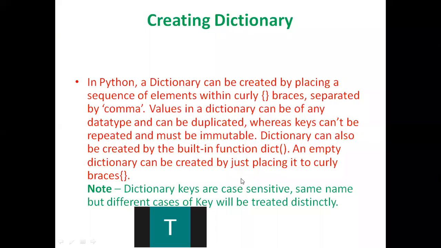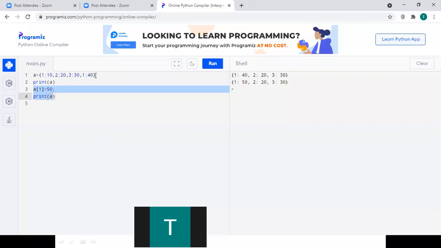Next one. A dictionary can also be created by the built-in function dict. As we have seen earlier, if we want to create a set, we use the set function. Similar to that, we can also create the dictionary by using the function dict. So see here, instead of representing the things in this way, we can also use the function dict.